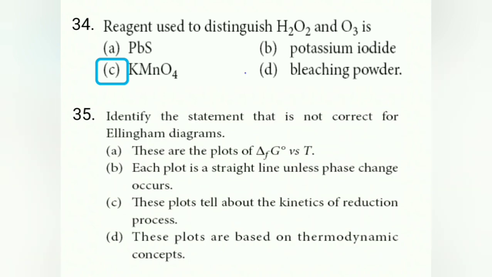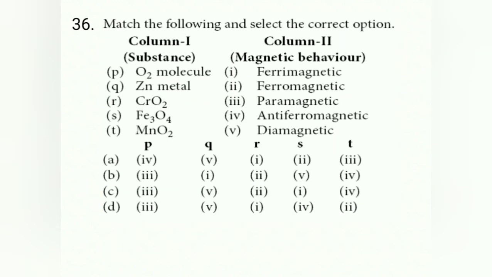35th question. Identify the statement that is not correct for Ellingham diagram. Remember Ellingham diagram, delta G naught versus T is correct. Each plot is a straight line unless phase change occurs is also correct. These plots are based on thermodynamical concept is also correct, but kinetics of the reduction process is wrong. So the answer for this question is C.